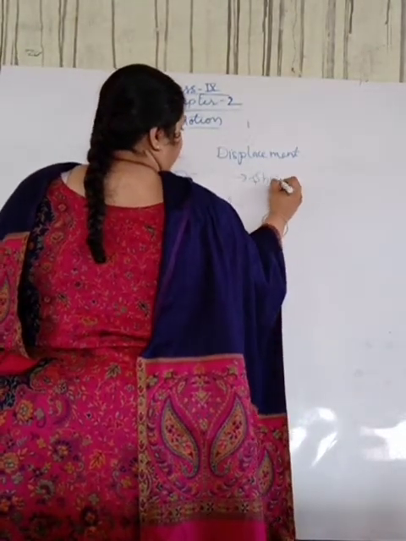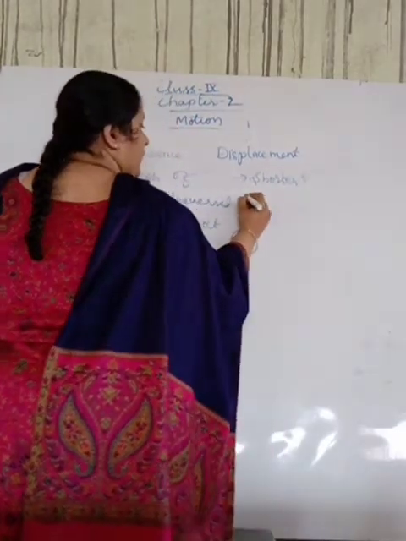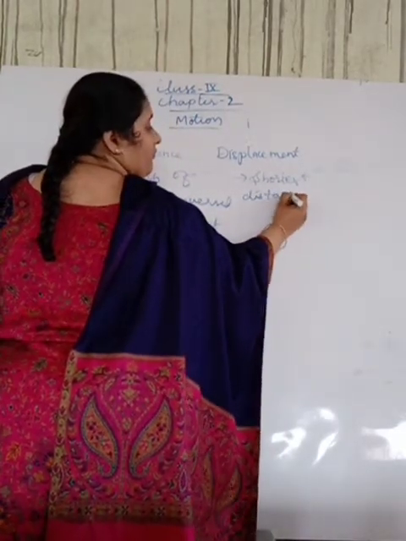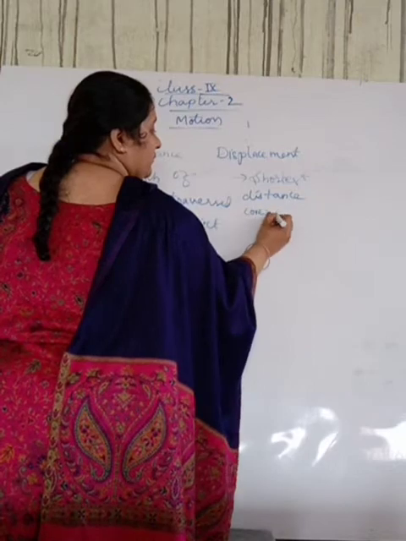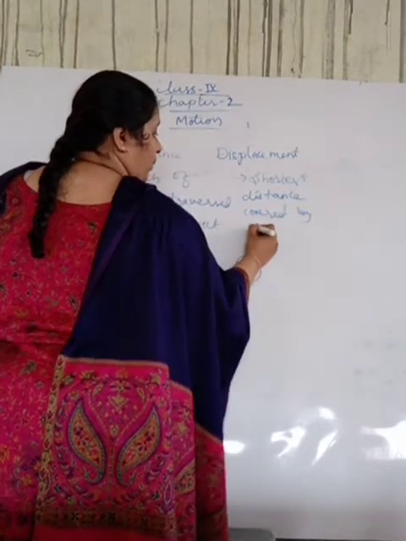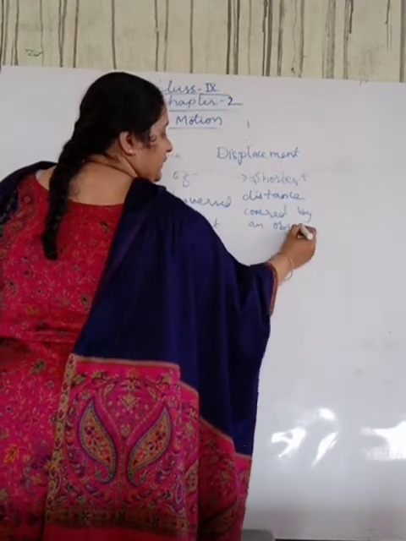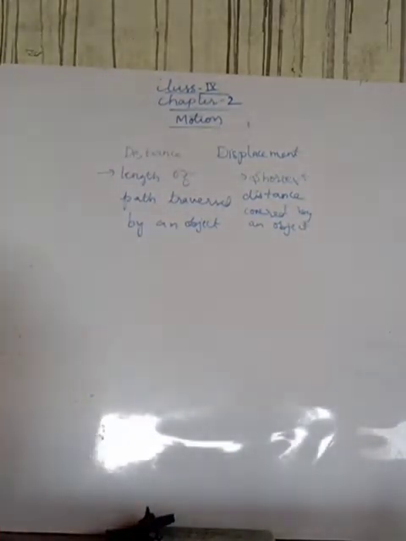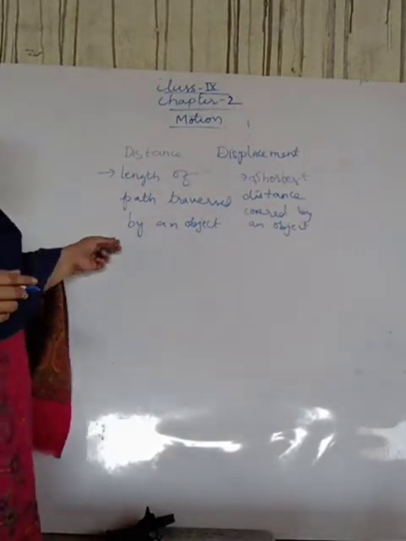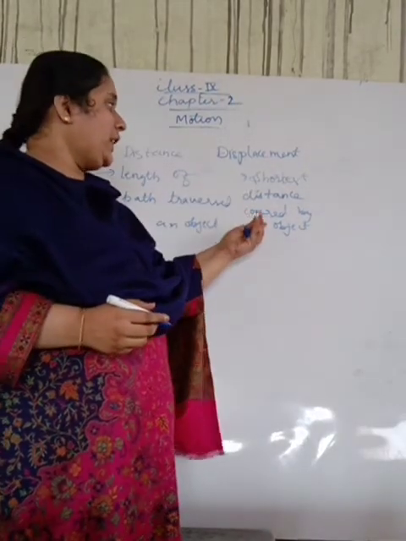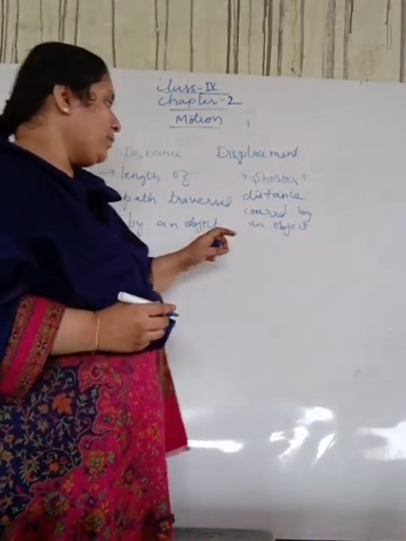What is displacement, students? Shortest distance covered by an object. So distance is the length of path traversed by an object. Displacement is the shortest distance covered by an object in a specified direction.